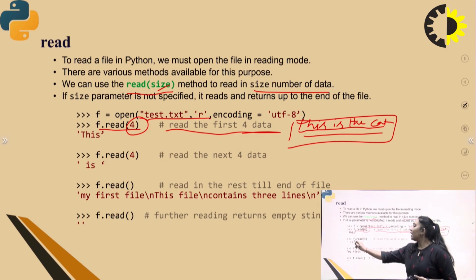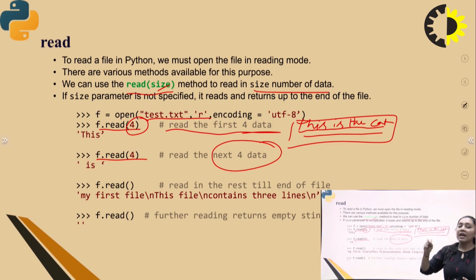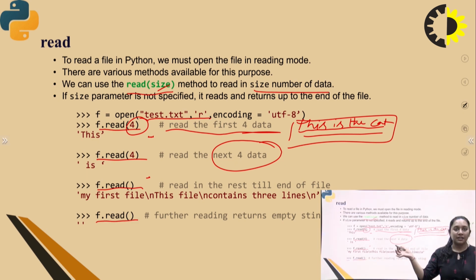Next, again, if you call f.read(4), it reads the next 4 data, because it moves on from the previous data to the next upcoming data, right? And if you just put the f.read method, it reads all the data until the end of the file, right? And f.readline means it can further read the next line, right? It goes to the next line and moves past the previous data, right?